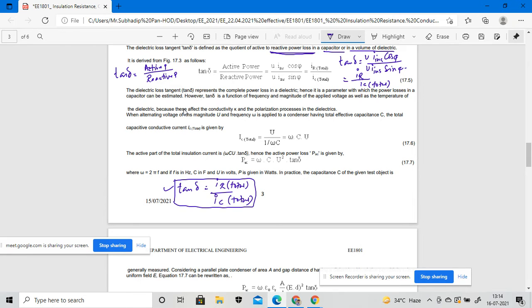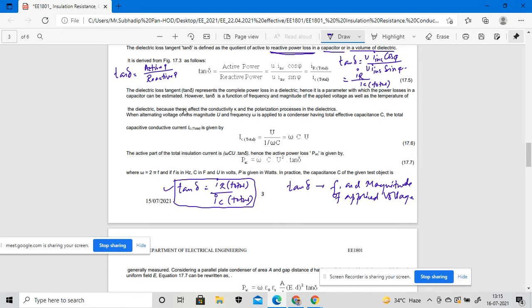Hence it is a parameter with which the power losses in the capacitor can be estimated. However, the tan delta is a function of the frequency and the magnitude of the applied voltage that will be applied to a particular terminal.